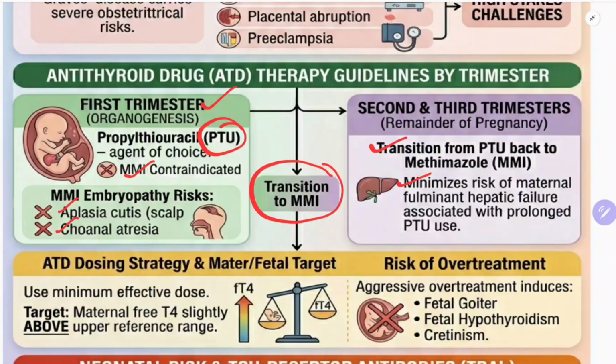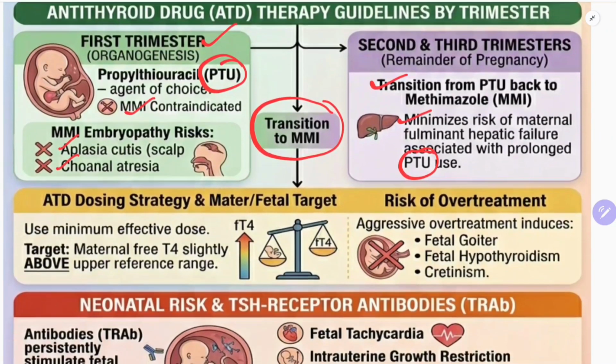Yes, as we learned in the previous video, PTU carries a high risk of hepatotoxicity compared to methimazole. And one important thing is agranulocytosis is a very important risk with methimazole. So because PTU has a high risk of fulminant hepatic necrosis, you should switch over to methimazole in the second and third trimester.